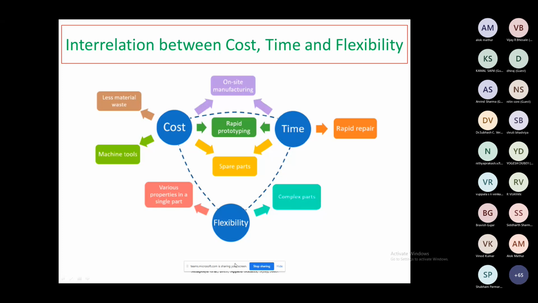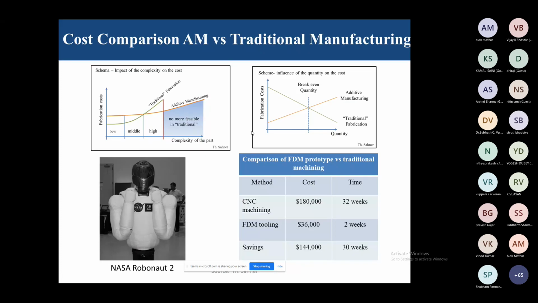So this thing we can do very easily in the case of the 3D printing process. There is this interrelation between cost, time, and flexibility. Just see this comparison chart of traditional manufacturing versus additive manufacturing. In this case, you can see fabrication cost is going to slightly increase, or you can say it is almost constant, if you increase the part complexity. Here you can see low, medium, and high.